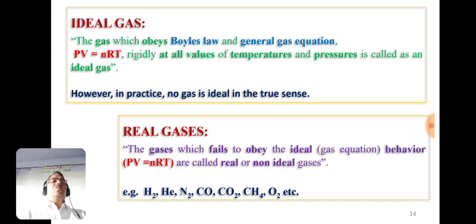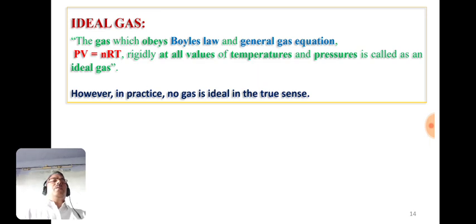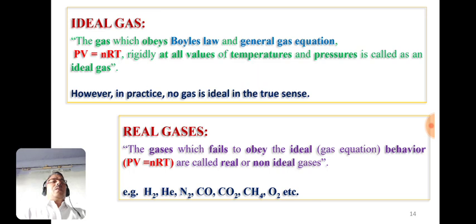So the gases which fail to obey the ideal behavior, that is PV equals nRT, are called real gases or non-ideal gases. Some examples given here are hydrogen, helium, neon, carbon monoxide, nitrogen, methane, oxygen, etc. These are the real gases or non-ideal gases.